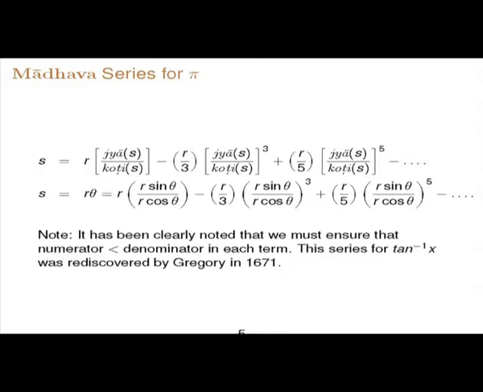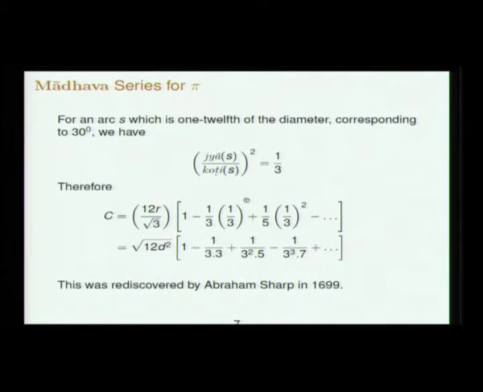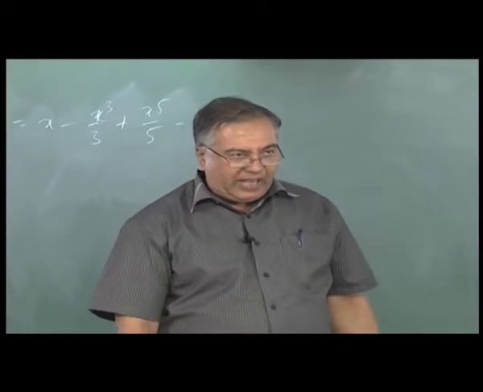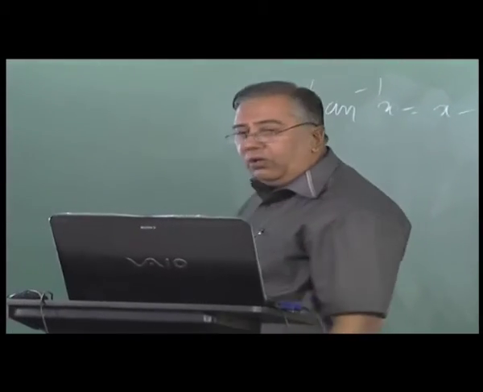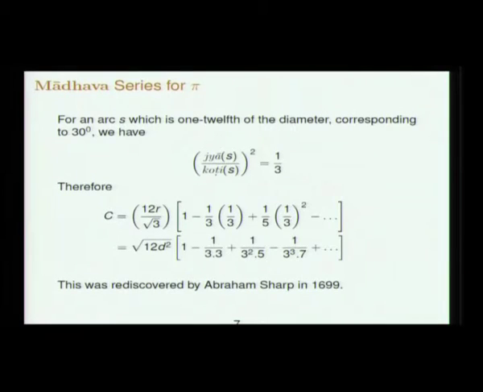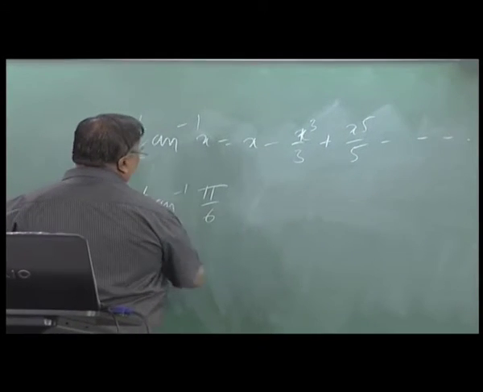This is the other result of Madhava. Next, the third result is the result when you take the 1/12 of the diameter as the arc, or the angle is 30 degrees, then sine is half, cosine is √3 by 2, therefore the tan square is 1 by 3 of 30 degrees. So you obtain a series for the chapa in terms of, so you are considering tan inverse of pi by 6, this series.